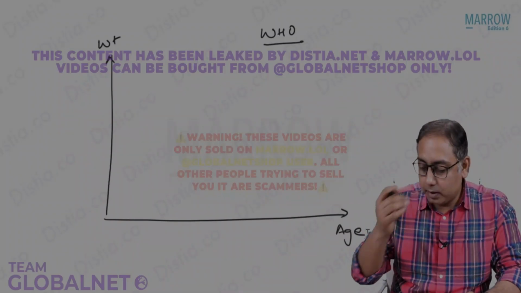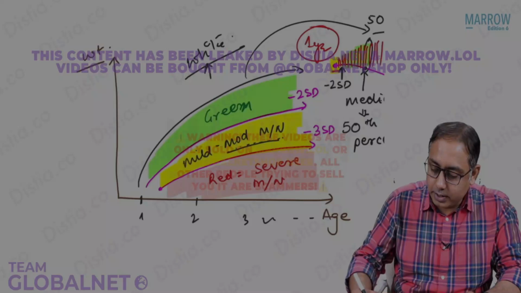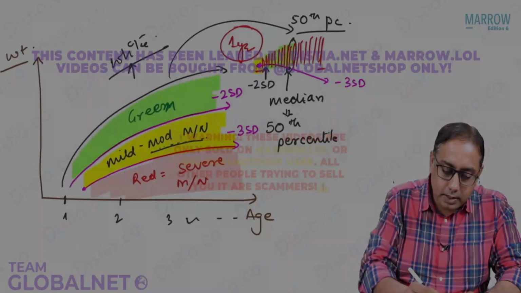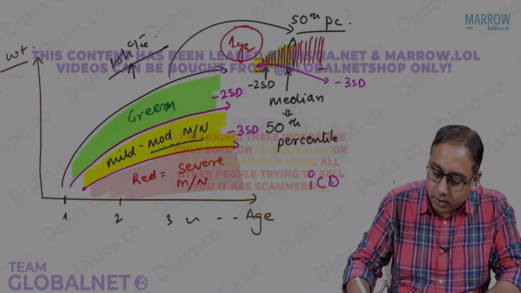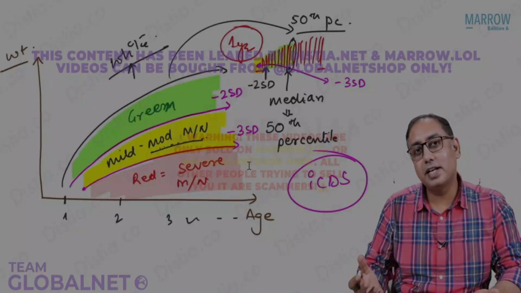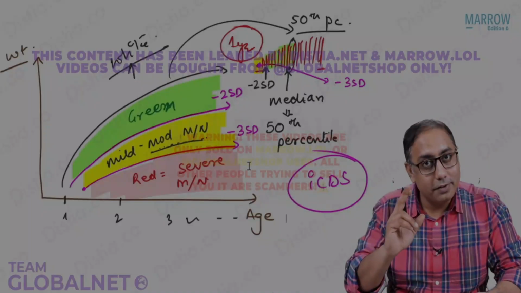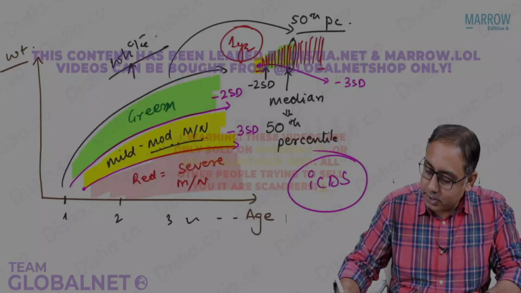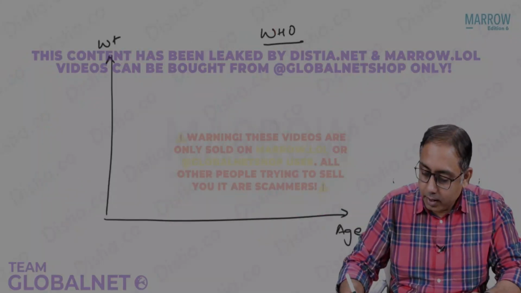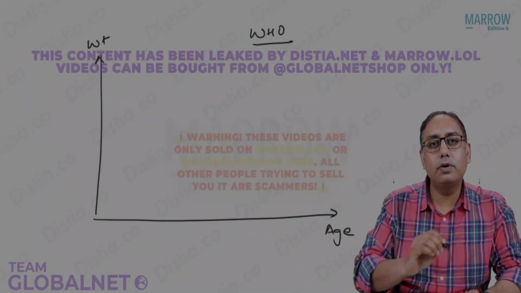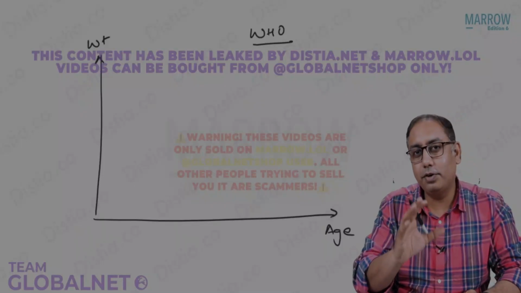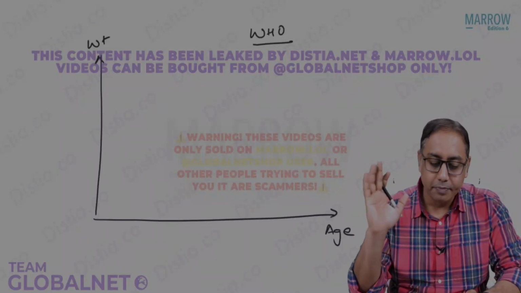So if you have understood the previous growth chart, that is the ICDS growth chart. What is ICDS? It stands for Integrated Child Development Services. Mark the word, it is the Integrated Child Development Services growth chart. If you understand this growth chart, it's now comparatively easy for you to understand the WHO growth chart.